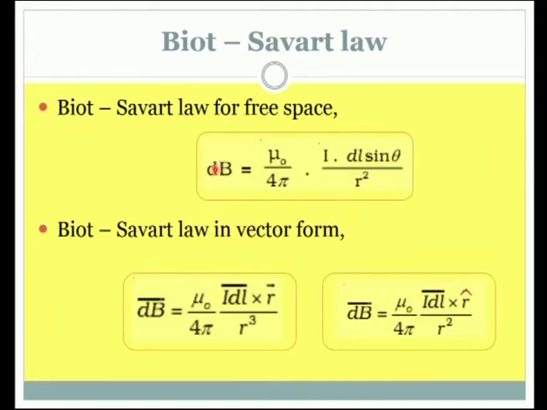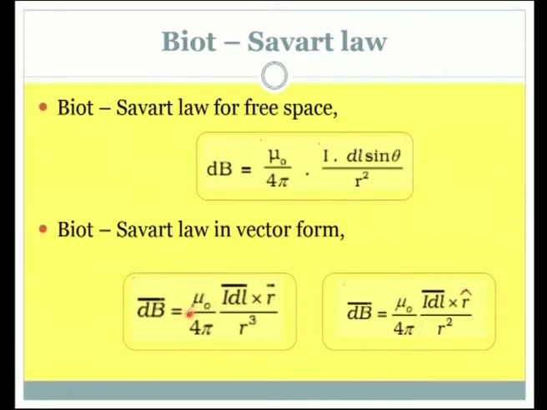The magnetic field produced by a current element I dl is given by the expression dB is equal to mu naught divided by 4 pi, I dl sin theta divided by r square. Here mu naught is the permeability of the space in which the current element is kept, I is the current, dl is the small part of the current carrying wire, r is the distance between the point where we want to find the magnetic field and the current element, and theta is the angle between the current element and the distance r, the tangent that we consider.